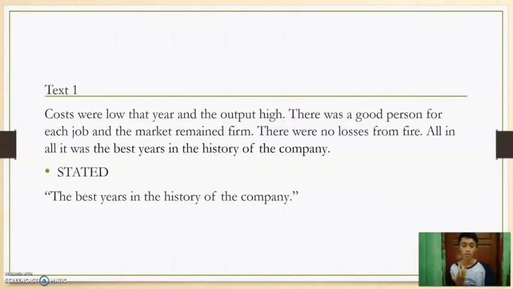Because the previous three sentences, costs were low and the output high, there was a good person for each job and the market remained firm, there were no losses from fires, are the reasons why it was the best years in the history of the company. That's for Text 1.